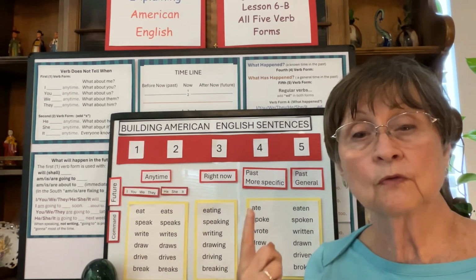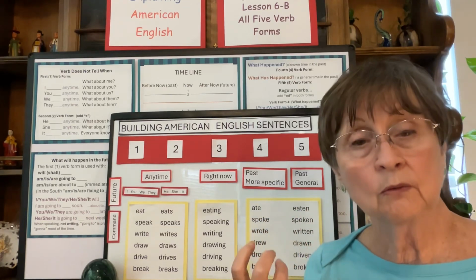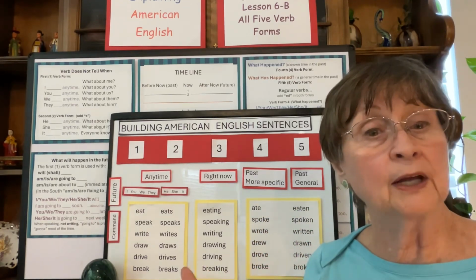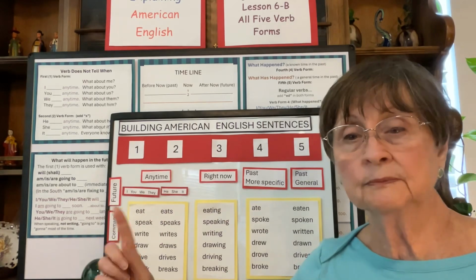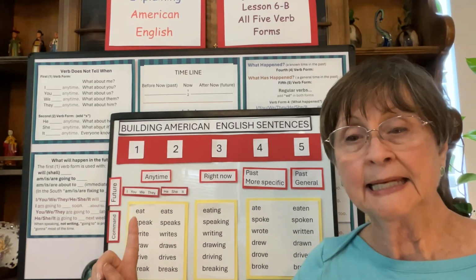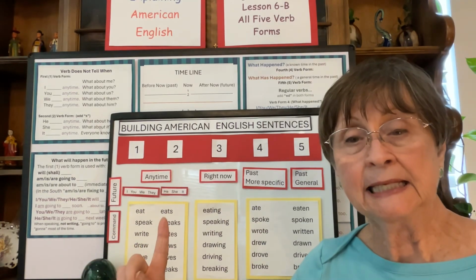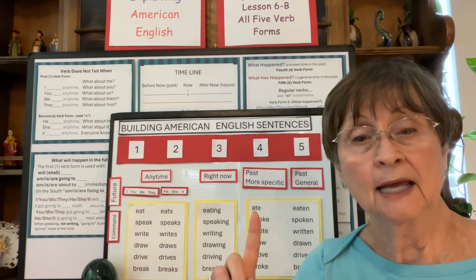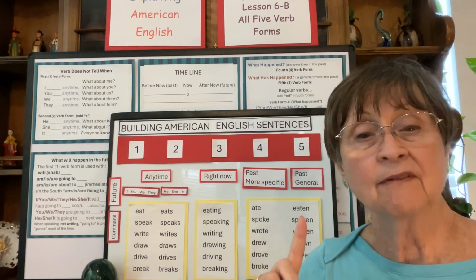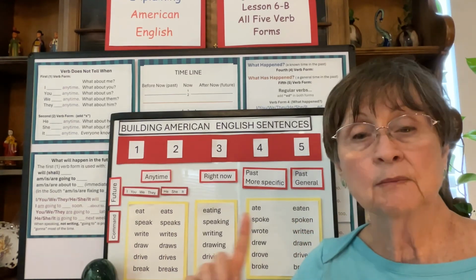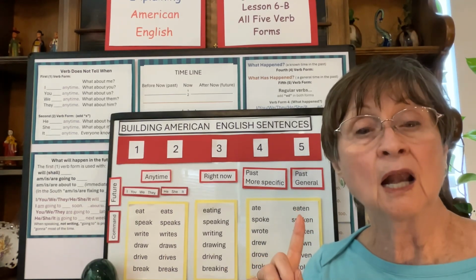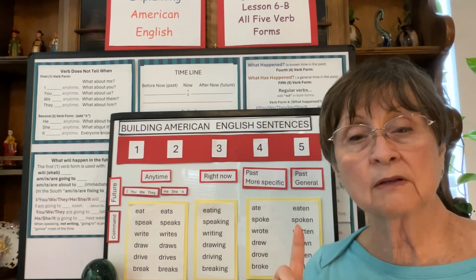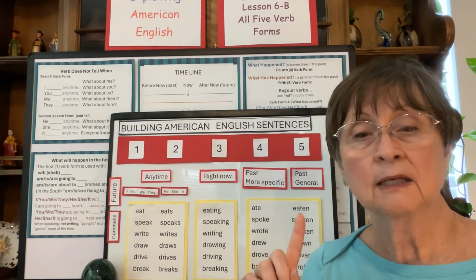But when you get to forms 4 and 5, irregular verbs do their own thing. You never know. So, I eat, he eats, they are eating, he ate, they have eaten. And most of the time we're going to say eaten. We kind of swallow that instead of saying eaten, eaten.